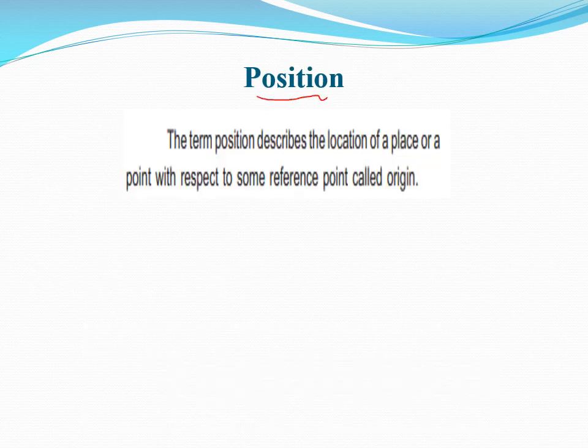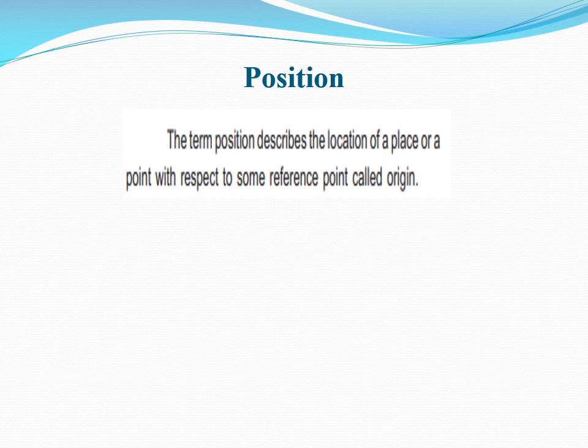Let's begin with the first term that is associated with motion, that is position. How to define it? The term position describes the location of a place or a point with respect to some reference point called origin. So position is a location of a point or an object. For example, you want to describe the position of your school from your home.